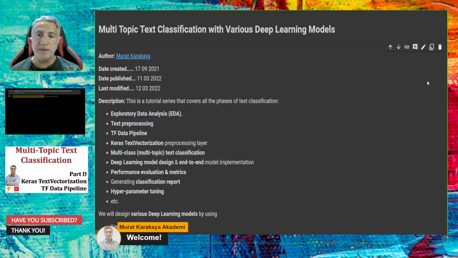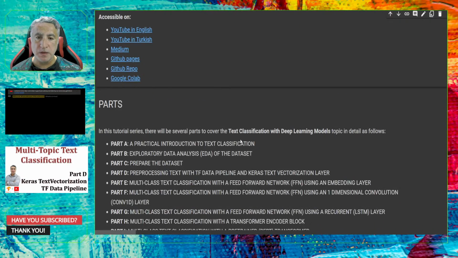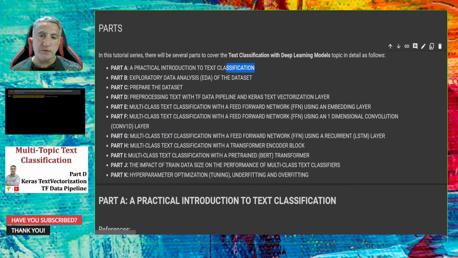Welcome everyone. This is the fourth part of the multi-topic text classification with various deep learning models tutorial. You might remember that in the first three parts, we have already covered the basics of text classification, and then we talk about the data set that we are going to use throughout these tutorials. And in the last part, we have just prepared the data set. In this fourth part, part D, we are gonna pre-process the text by using TensorFlow data pipeline and Keras text vectorization.